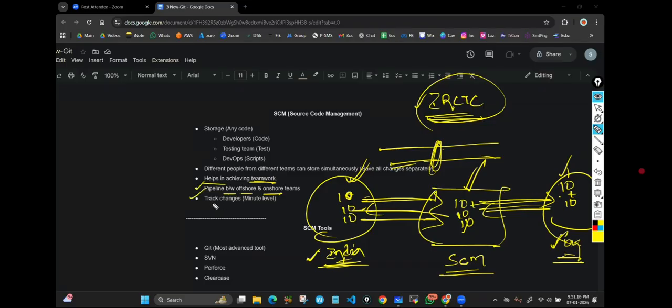Then it tracks changes at minute level. Assume that you have stored 1 lakh lines of code here, and tomorrow someone deletes one small dot from those 1 lakh lines. Still that will be tracked. Everyone will understand who deleted that dot. At minute level, we can verify who did what, at what time, and why. So it is very secure. If your intention is to manipulate the code, you cannot do it. Everyone will come to know. You add one small dot or delete a small dot, everyone will know. That level of security is there. It is pretty secure. Got it?